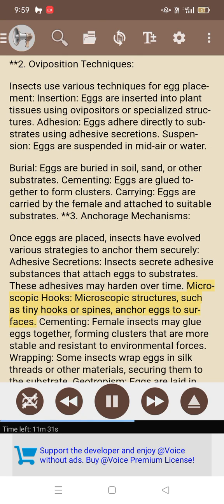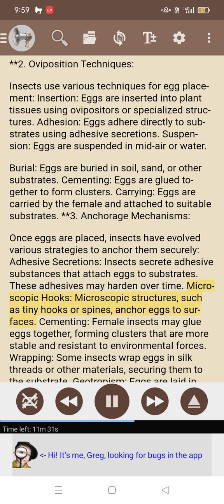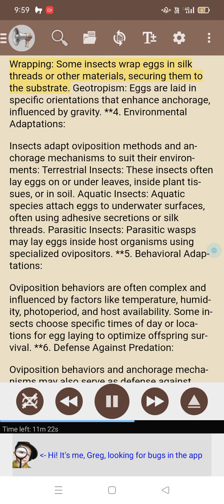Microscopic hooks. Microscopic structures, such as tiny hooks or spines, anchor eggs to surfaces. Cementing. Female insects may glue eggs together, forming clusters that are more stable and resistant to environmental forces. Wrapping. Some insects wrap eggs in silk threads or other materials, securing them to the substrate. Geotropism. Eggs are laid in specific orientations that enhance anchorage, influenced by gravity.